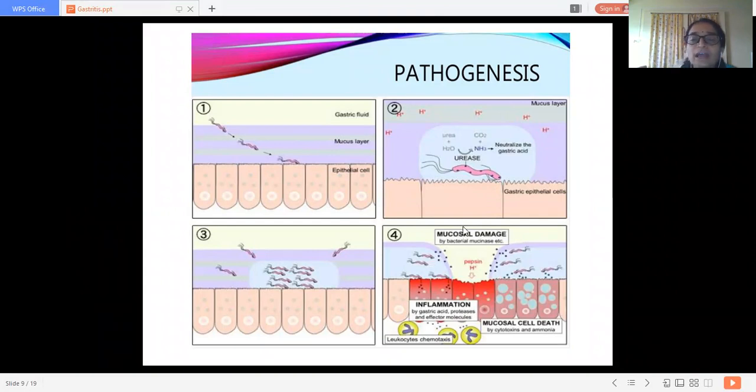So here the mucosal damage occurs by bacterial secretions, that is urease. They secrete urease. So here there is inflammation and mucosal cell death. The mucosal cell may get damaged permanently. This is chemotaxis, leukocytic chemotaxis. All these mononuclear cells and polymorphs enter over there and take part in the inflammation. So this is the picture of the pathogenesis of gastritis.